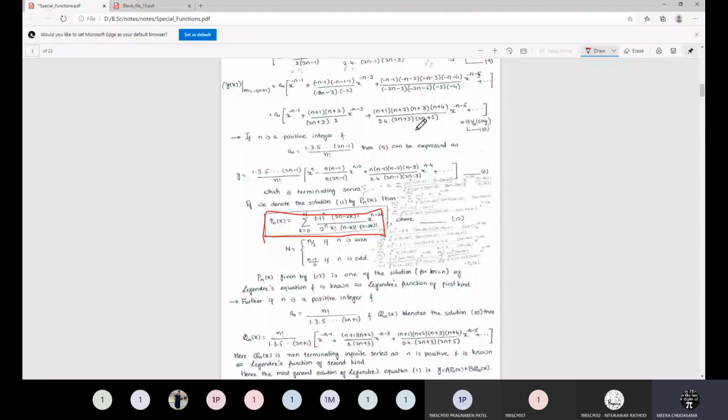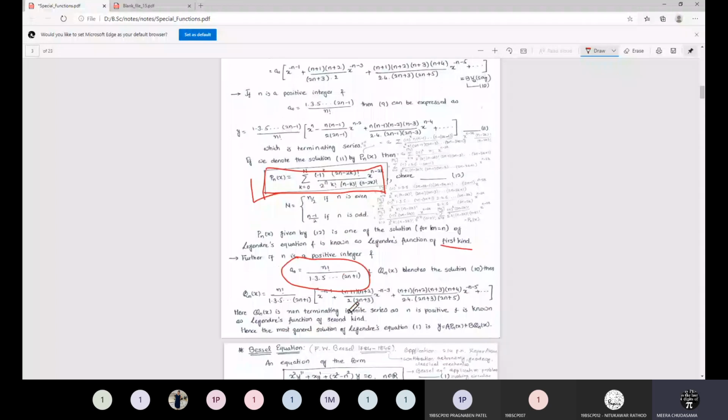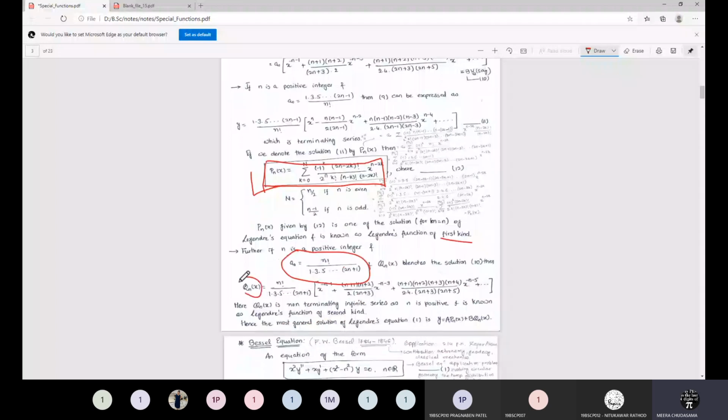Depending on the nature as well as the applicability, they decided which one would be more important. With descending powers, we get this particular solution as a finite series, and hence we call it a Legendre polynomial or Legendre function by choosing specific values for the constant, and that is of the first kind. And when you consider the other root and n as a positive integer, you will get another solution Qn of x, and that is called the Legendre function of the second kind. This is what we considered yesterday.